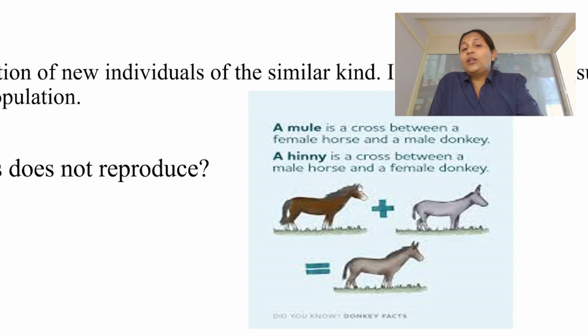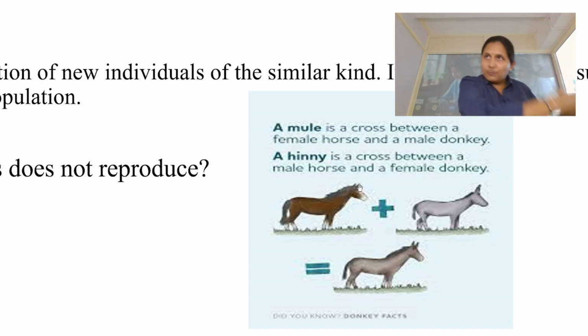between a female horse and a male donkey. Now, this is what I was saying about species. If the species are not similar, or if they are breeding across levels, the produced offspring is always infertile, students. That is why a mule, which is like a child, a produced offspring,